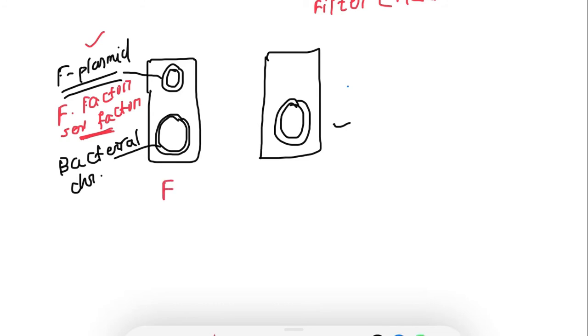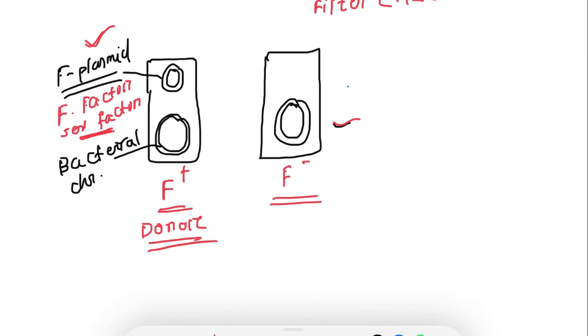The bacteria on which this F factor is present is known as F plus. And look at this bacteria, it lacks that F factor, so it will be represented by F minus. If it is F plus, then the F plasmid or F factor is present in the bacteria, and if the F factor is absent, then that bacteria is represented by F minus. So from this, can you tell me which one is the donor? Yes, the F plus, it is the donor of genetic material.